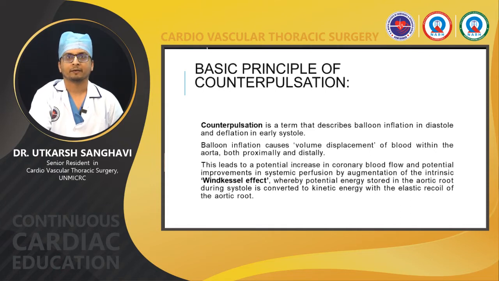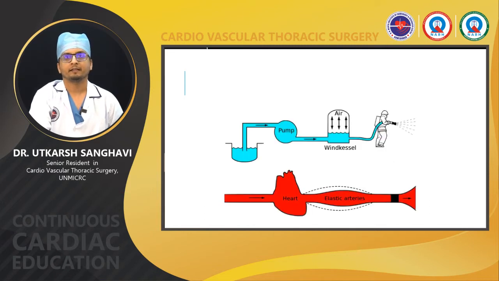intrinsic Windkessel effect. Because of this Windkessel effect, the potential energy stored in the aortic root during systole is converted to kinetic energy with the elastic recoil of the aortic root. Here in these diagrams, you can see the blue diagram shows how the Windkessel effect is used for the hose used by the fire brigade people. And in the second, you can see the potential energy stored in the aortic root which gets converted into kinetic energy during diastole and thus helps in systemic perfusion.